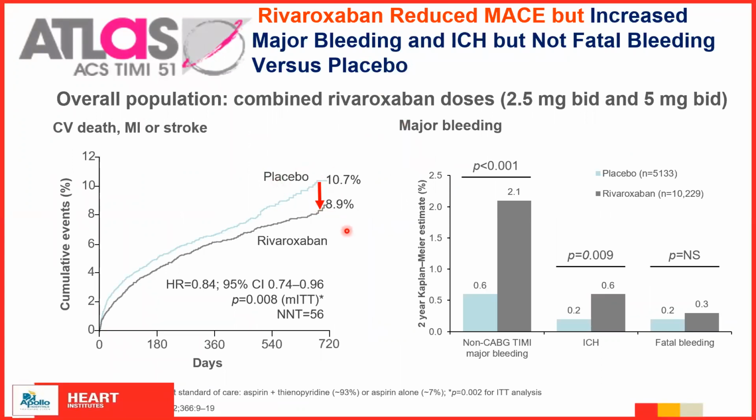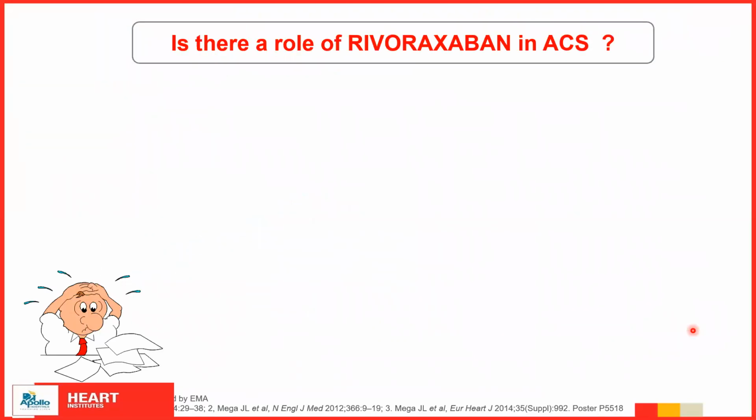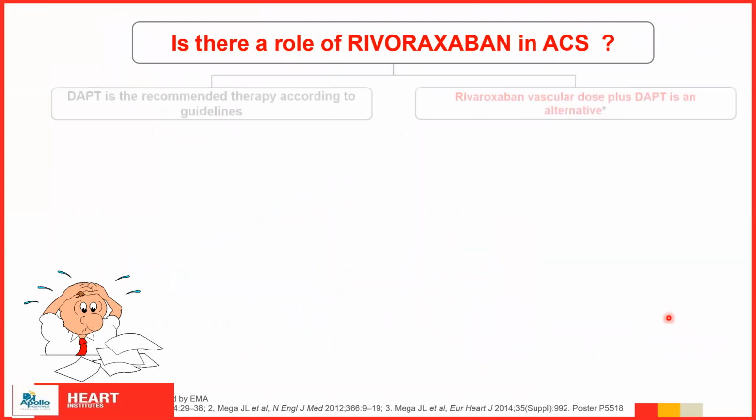But of course, one has to agree that there was some increase in the amount of bleeding that occurred, both intracranial hemorrhage, but fatal bleeding was not very significant. So at the cost of decreasing the major adverse cardiac events, the bleedings were higher. So is there a role of Rivaroxaban in ACS?